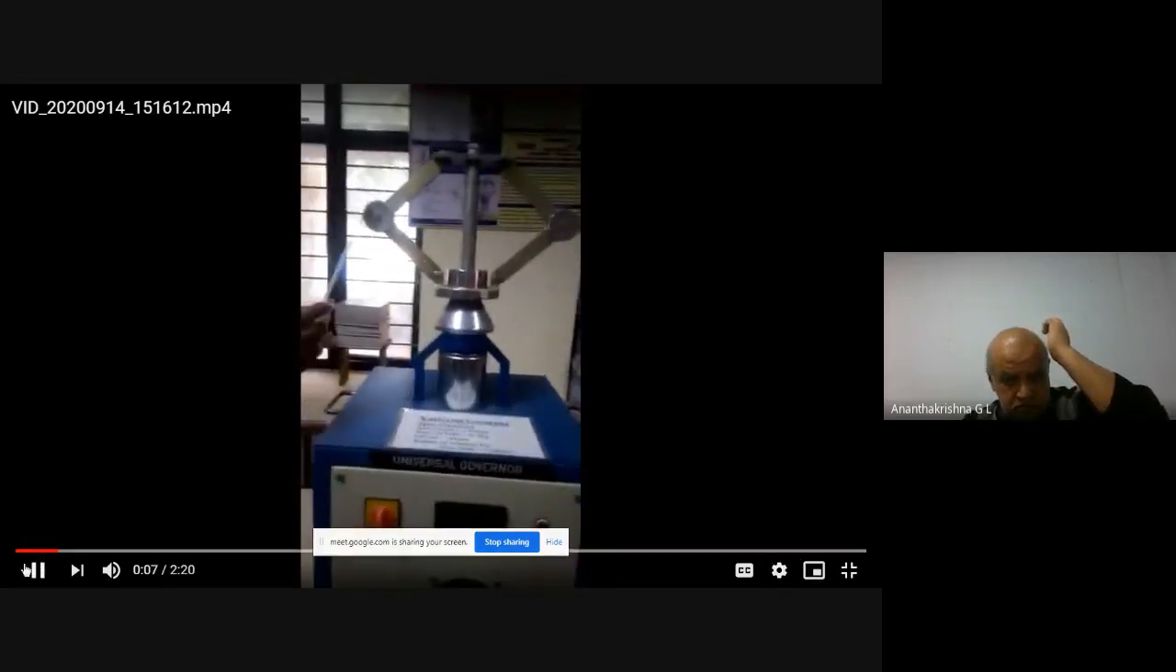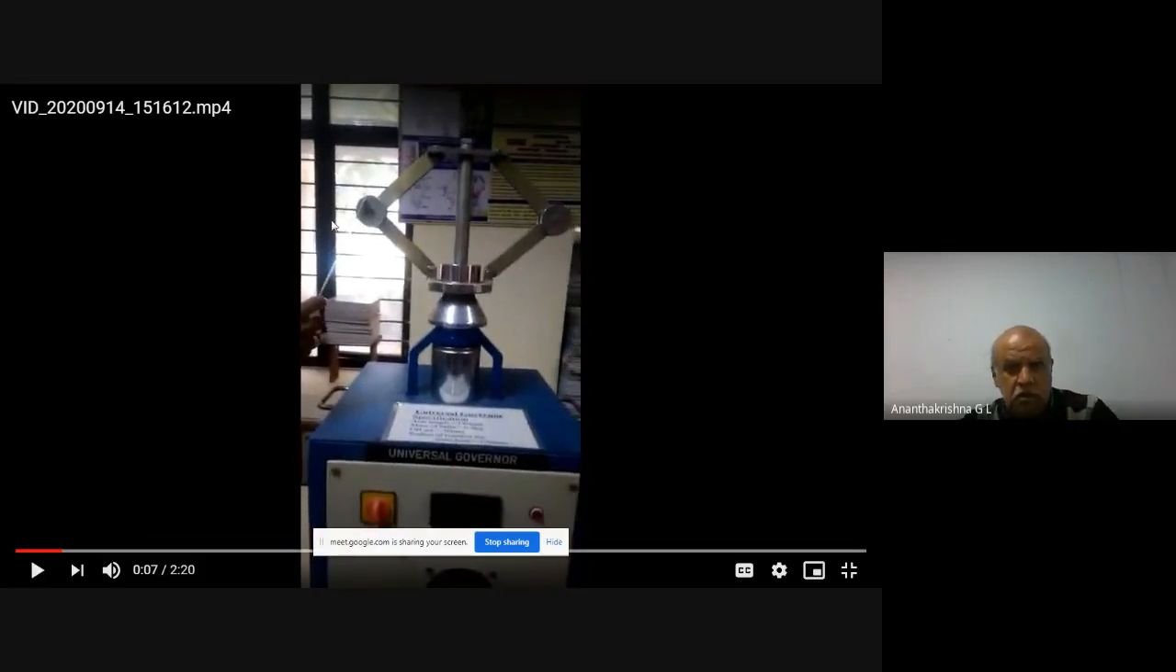Yes, this is the total assembly of the Porter Governor that we have got, and they are the fly balls. These two are the fly balls. These are the links. The H, capital H, is the distance from the top of the spindle to the sleeve assembly over here. That is the capital H value. L is the length of each of these links.